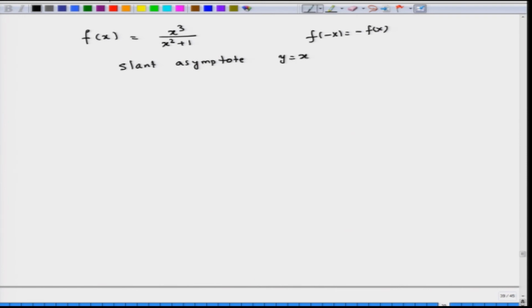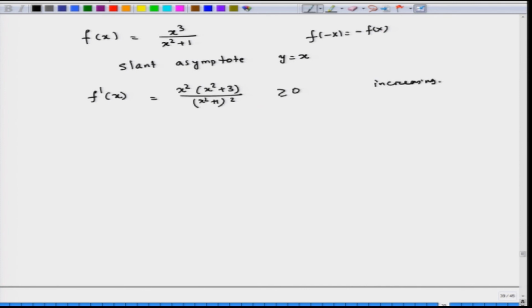y equal to x. Now, to get the intervals of increasing or decreasing, you need to calculate f prime. If you calculate, you are going to get x squared plus 3 divided by (x squared plus 1) whole squared. So, this is always greater than or equal to 0, so f is increasing.